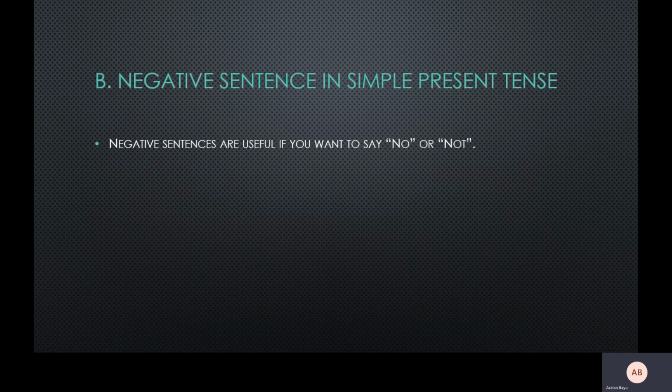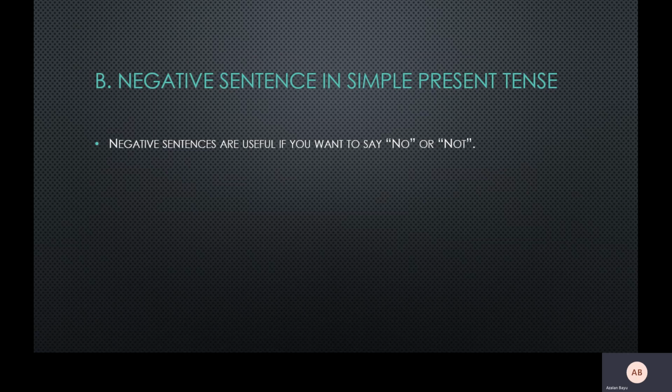Okay, the second part in tenses is how do you actually form a negative sentence in simple present tense. The example that I showed before this is actually the positive sentence. For example, I read the book, or saya membaca buku. How do you say it in a negative sentence? Saya tidak membaca buku in English.